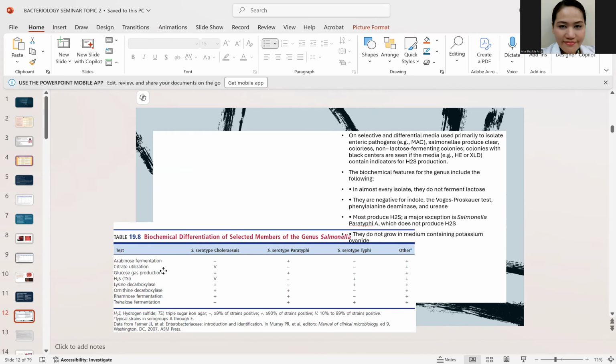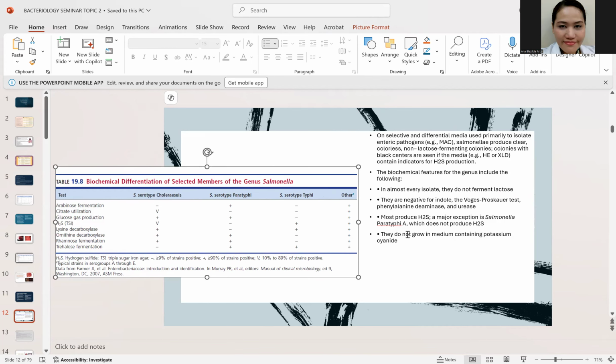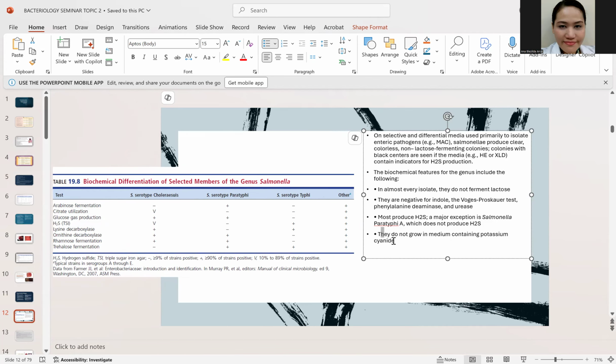Now, another one is that they do not grow in a medium containing potassium cyanide. Okay? That's your important characteristic. And of course, they are negative for the other biochemical tests. They are inactive.